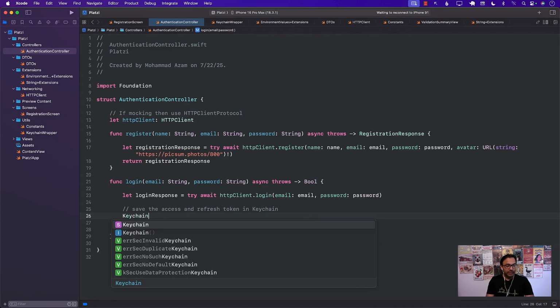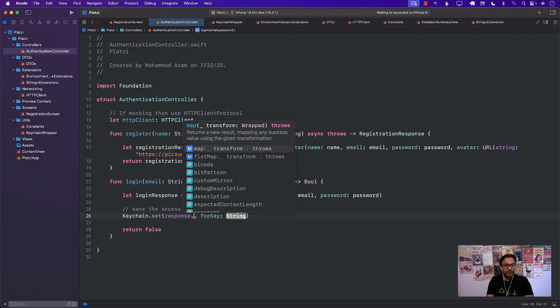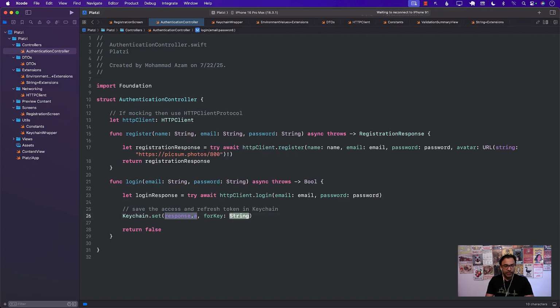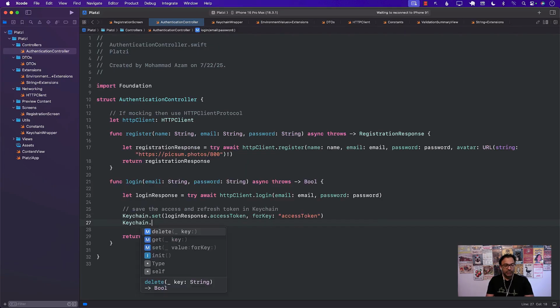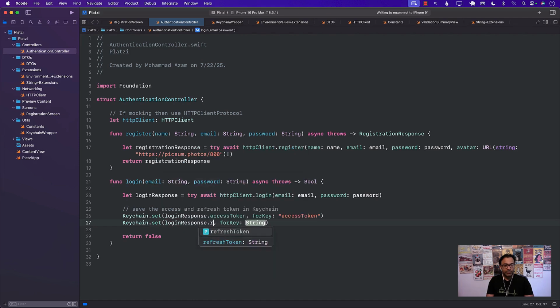Keychain dot set the value, right? So value will be response dot, and we can say access token. Well, login response, sorry. So we'll say login response dot access token for the key, which is access token. So that's the access token being saved. Keychain dot set login response dot refresh token. That's the value that we're storing, which is refresh token. And there we go. We just saved these values in Keychain with only 2 lines of code.